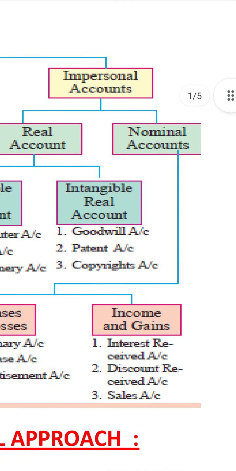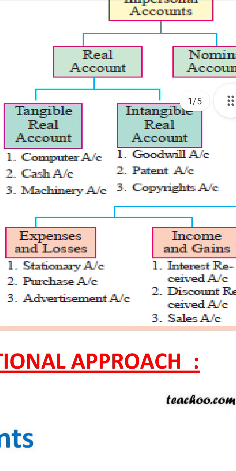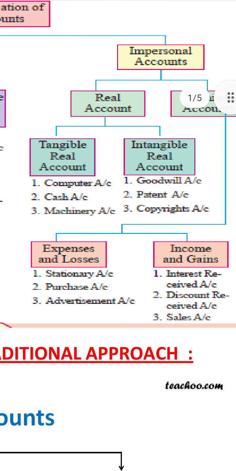Nominal accounts represent only expenses and losses. Expenses, for example, are stationery, purchase, advertisement. Income received, interest received, discount received, sales are also known as nominal accounts.